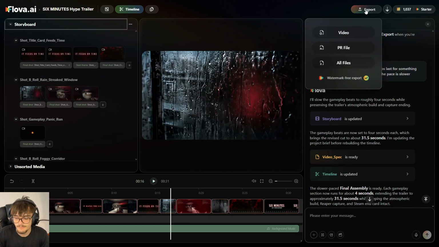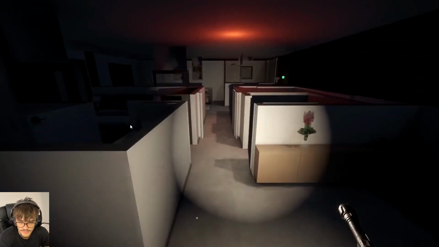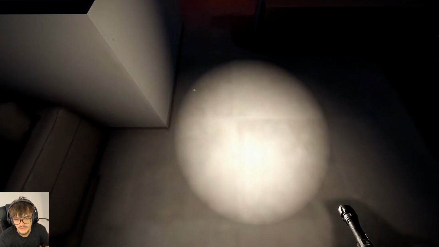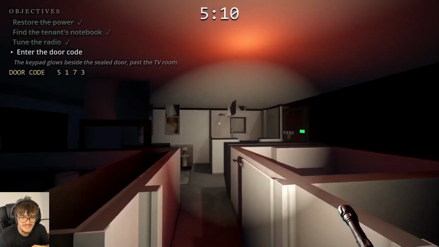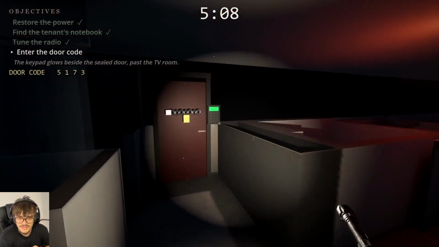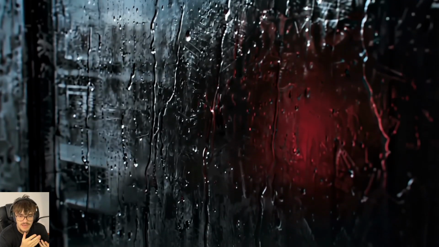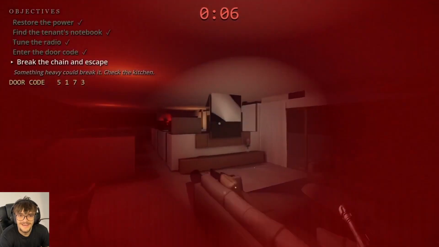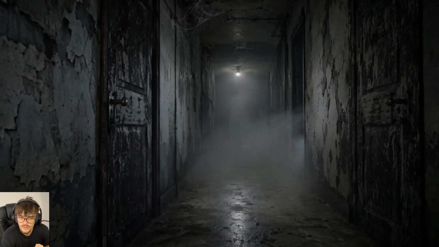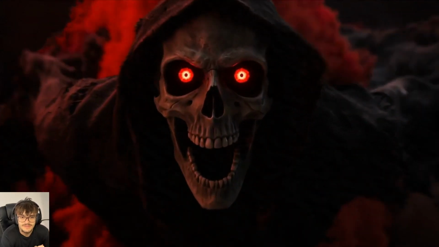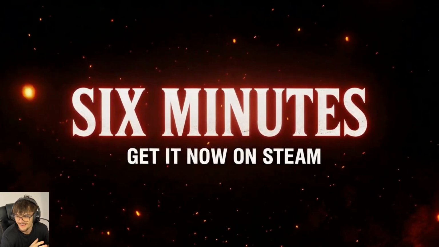So let's export it again. Okay, so now let's see it. It starts with this shot of the building, then we are like inside of the building, okay? It hates the light, okay? It looks very good, like all these cards that say that it generated, more gameplay footage, more cards. It's very dynamic, as you can see. So I really like it, like the final result, at least for me, is very, very good. It's kind of corridor. Then the Reaper that here appears, and then this directly transitions to the end card.